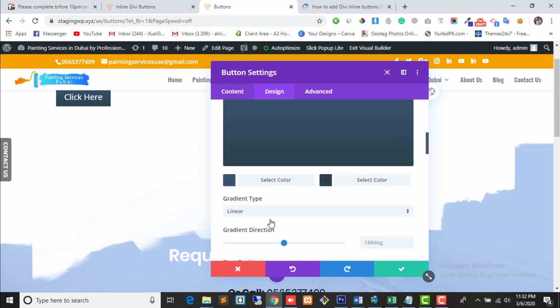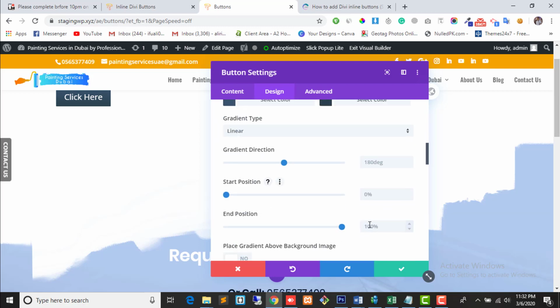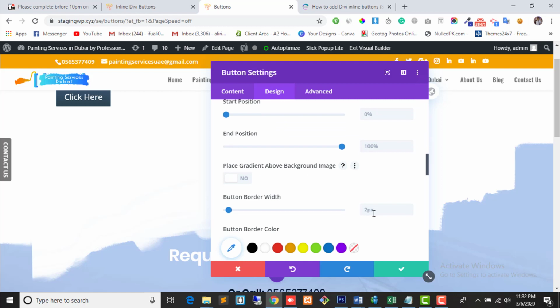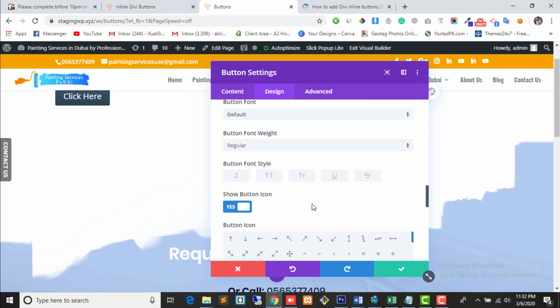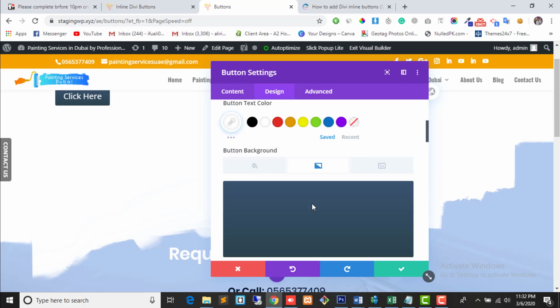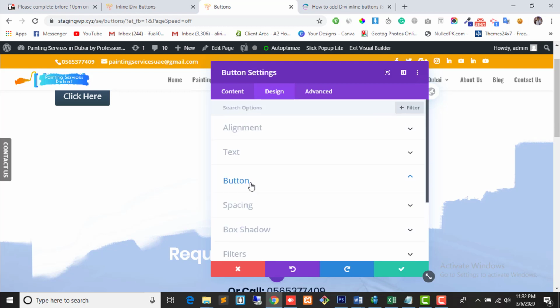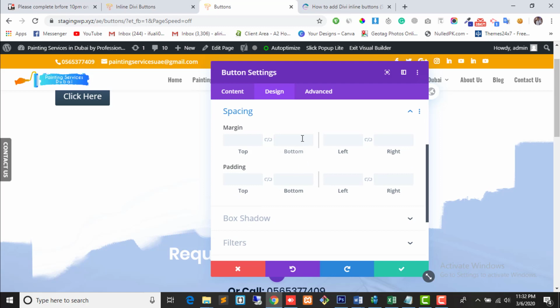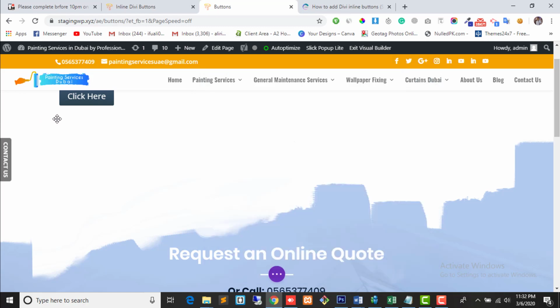This will be okay. Gradient and start position, border radius 0, and I think this is okay for now. For spacing, we are going to set right 10, left 10 pixels. That will be great.